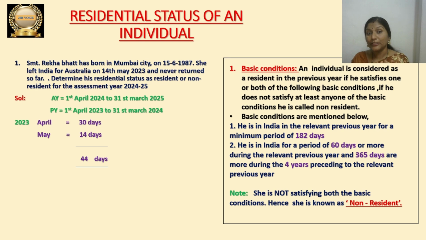During the previous year period, she stayed only a total of 44 days. In the month of April, 30 days. In the month of May, 14 days. That's all. Only 44 days she stayed during the previous year. Before that period she was in India, but we are not going to consider the earlier period first. Later, whenever we apply the rules, that time we will take it into account. But here first of all we have to check how many days she stayed during the previous year.